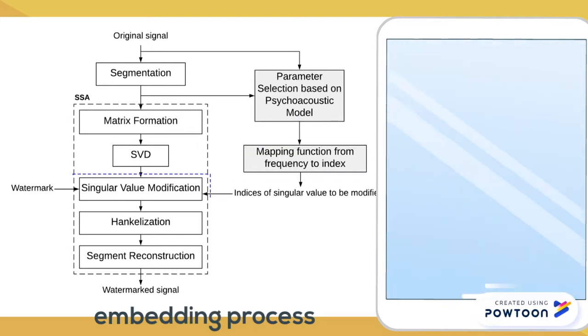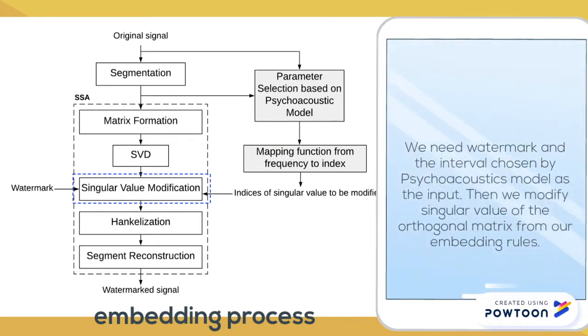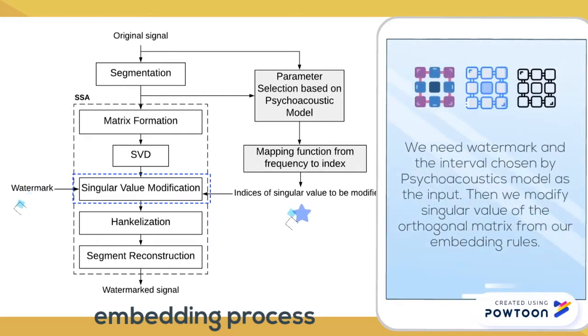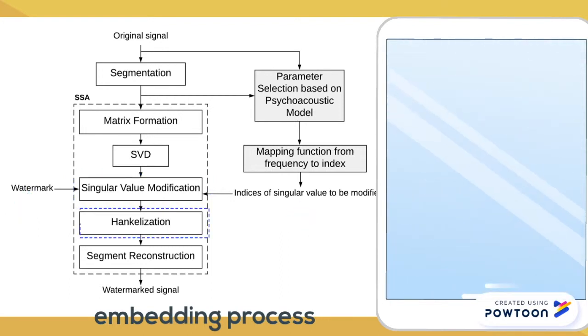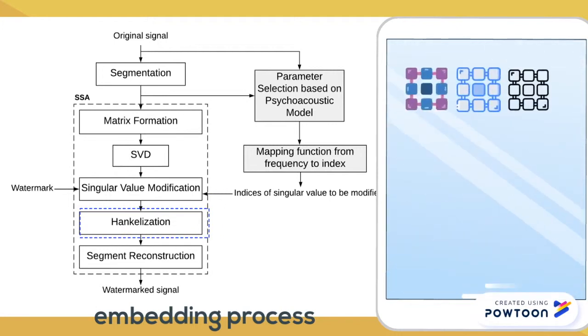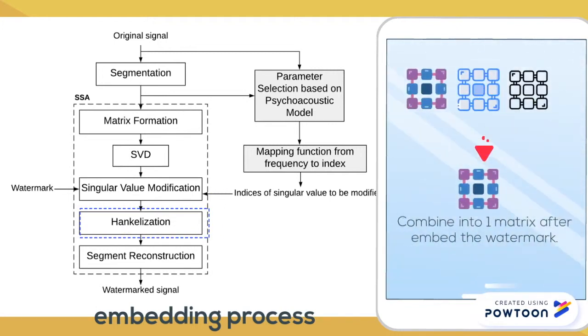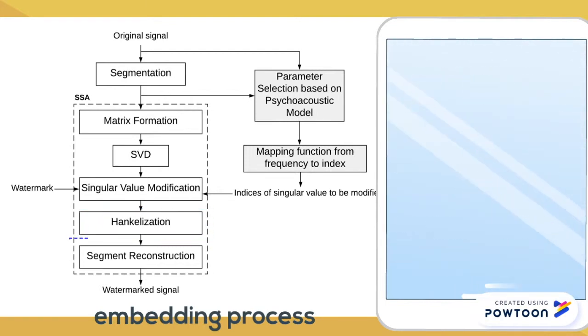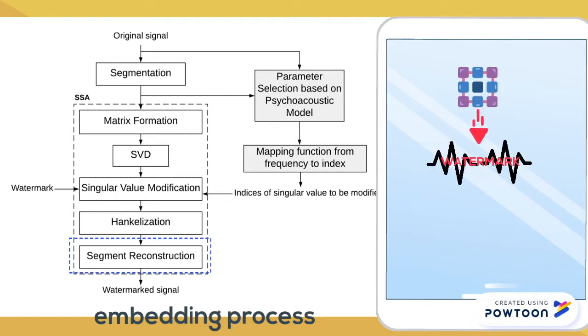This process is singular value modification, where we need the watermark and the interval chosen by the psychoacoustic model as the input. Then we modify the singular value of the orthogonal matrix from our embedding rules. Then we do the hierarchization in order to combine matrices into one matrix after embedding the watermark. Next, we perform segment reconstruction in order to transform the matrix back into a signal.